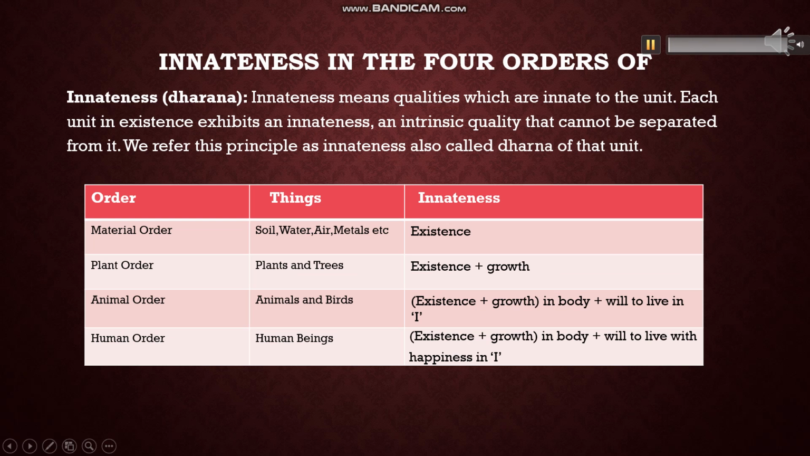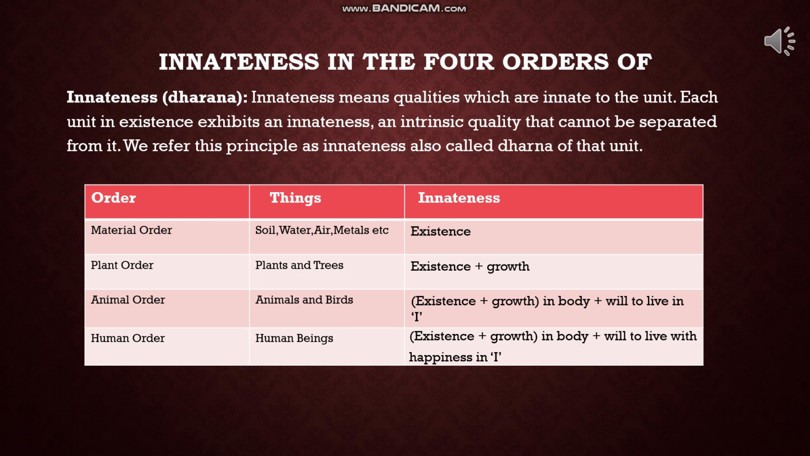Students, now we will discuss certain salient characteristics of the four orders of nature, out of which the first is innateness. What is the literal meaning of innate? Innate means inborn or natural. Innateness means the qualities which are natural to the unit. Unit is the orders which we will discuss, that is material, plant, animal and human order. Each unit in existence exhibits an intrinsic quality which cannot be separated from it. We refer to this principle of innateness in Hindi as dharna of that unit.